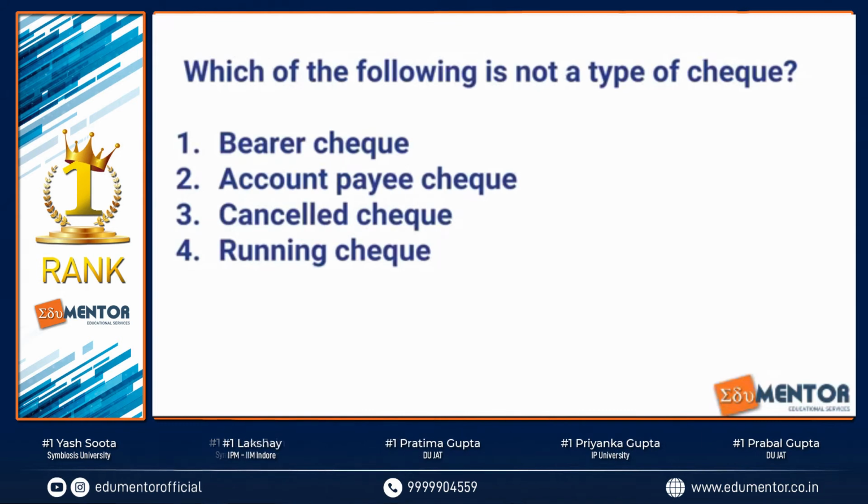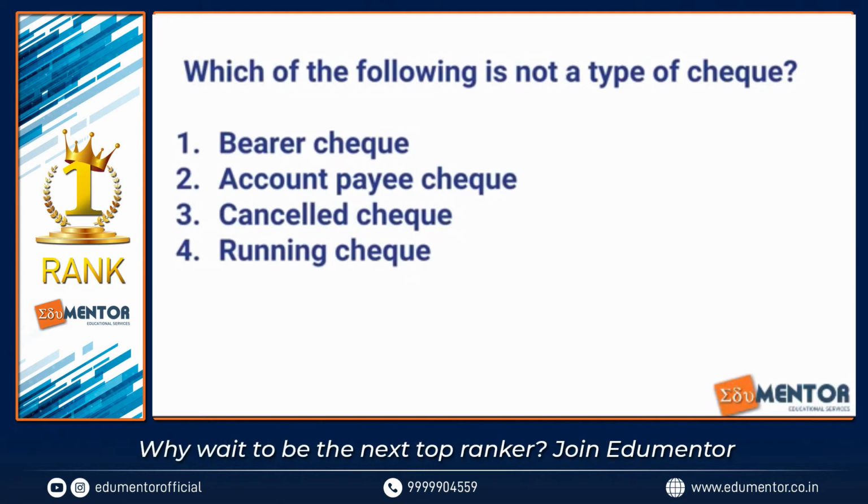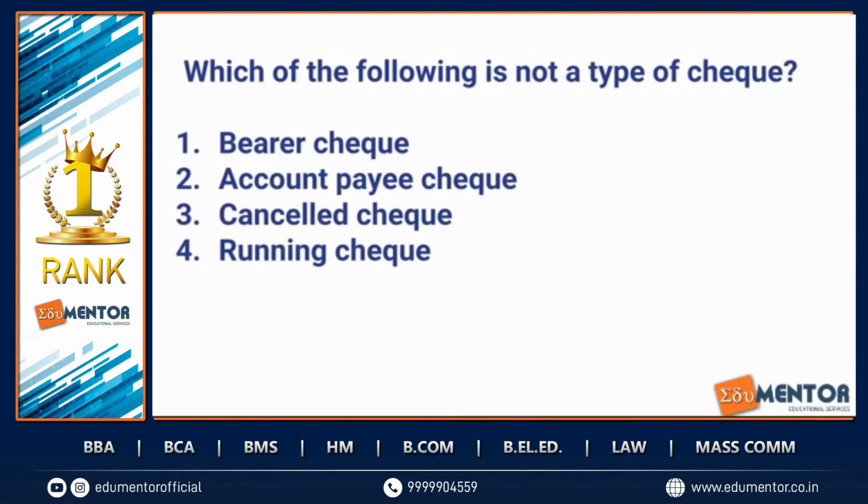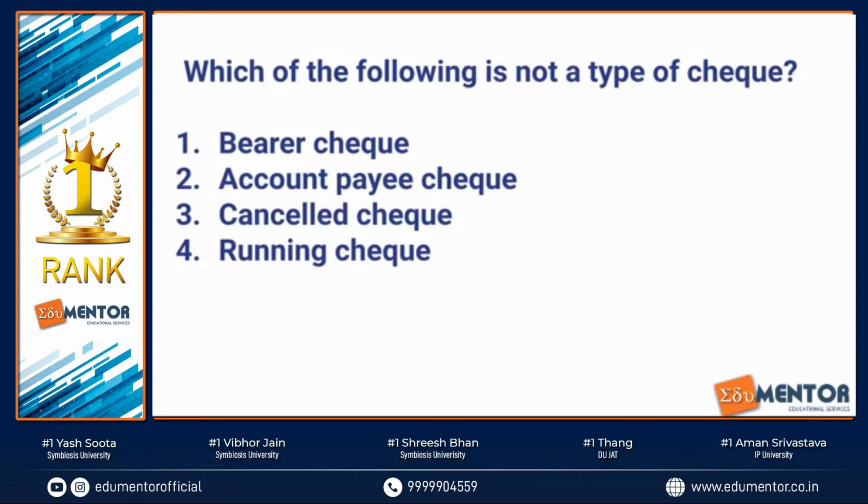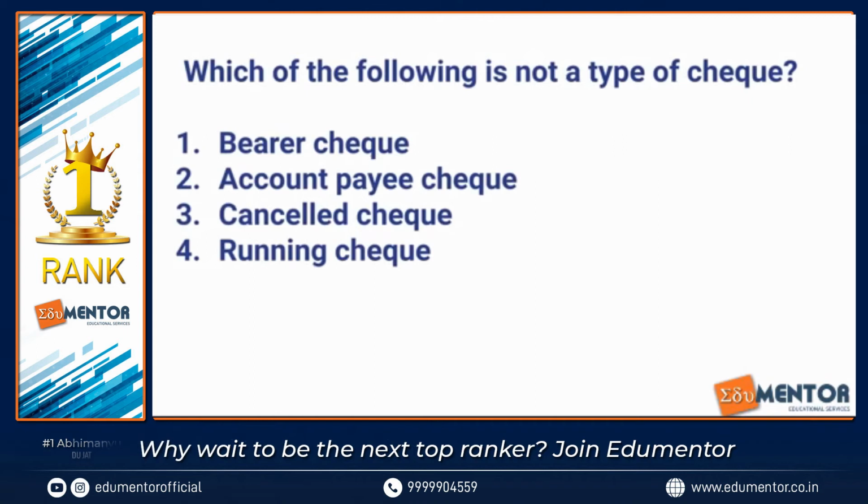So bearer check, if I have an account in a bank and I am only issuing a check for myself, that's a bearer check, okay? So for example, if my name is, say, Nirja, and I'm issuing the check from my bank account, that'll be a bearer check. An account payee check is when I want the check to be transferred to another person's bank account only, right? It cannot be withdrawn for cash.